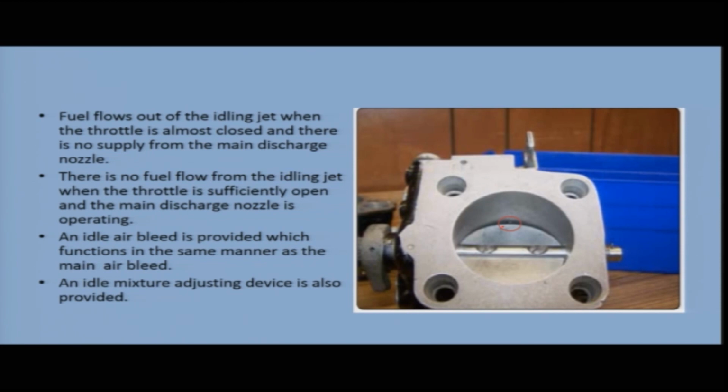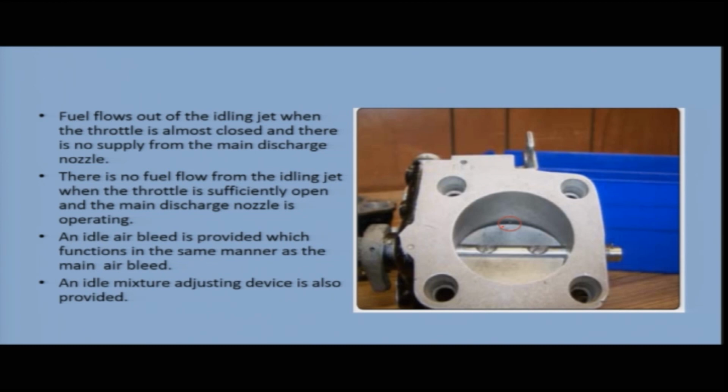During idling there is no supply from the main discharge nozzle; fuel is being supplied from the idling jet on the engine side of the throttle. There is no fuel flow from the idling jet when the throttle is sufficiently open and the main discharge nozzle is operating. In normal operation, at higher throttle settings, there is no fuel supply from the idling jet and we have fuel supply from the main discharge nozzle.